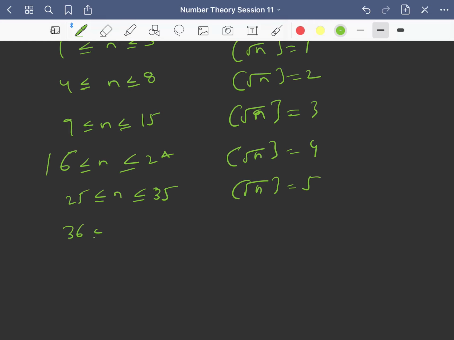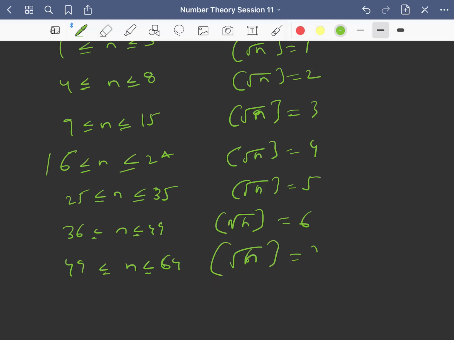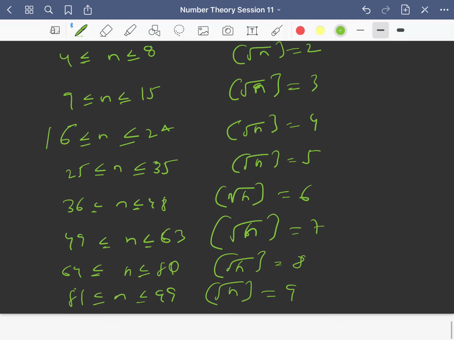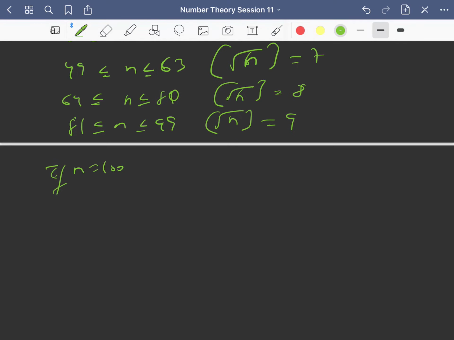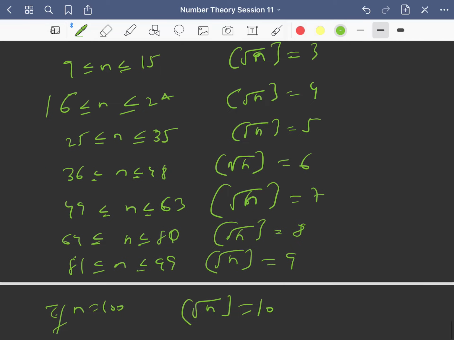And then you can do this, right? From 36 to 48, you will have it as 6. From 49 to 63, you will have greatest integer of root n as 7. From 64 to 80, you will have greatest integer of root n as 8, right? And from 81 to 99, you will have greatest integer of root n as 9. And if n is equal to 100, greatest integer of root n is 10.